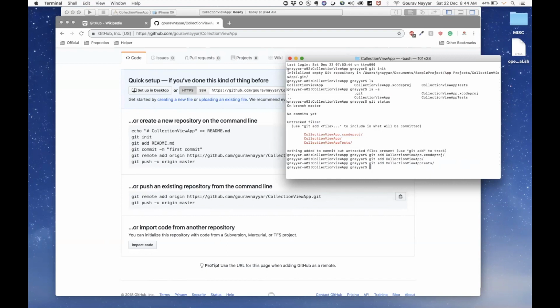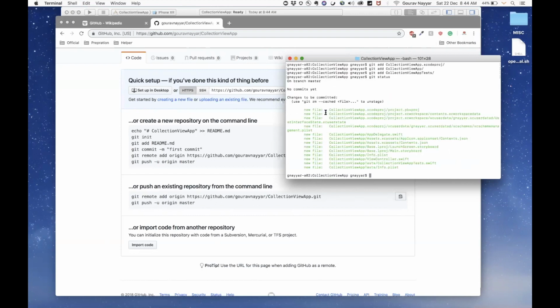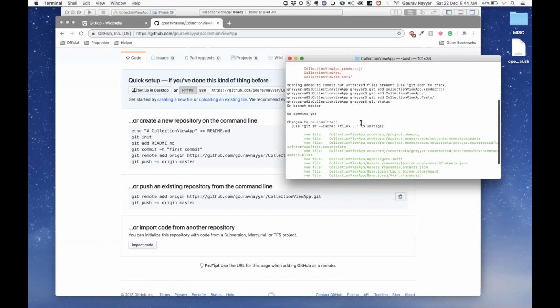So now I have added the files which git was telling were untracked. How can I check now? Let me run git status again, and it says I have added new files. If you want to remove files, you can use git remove.